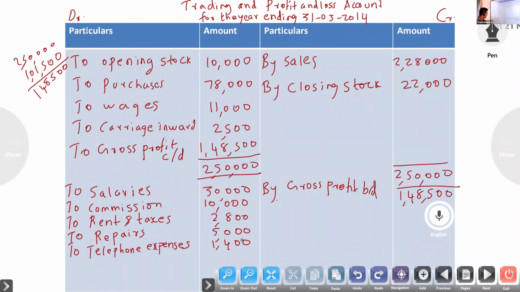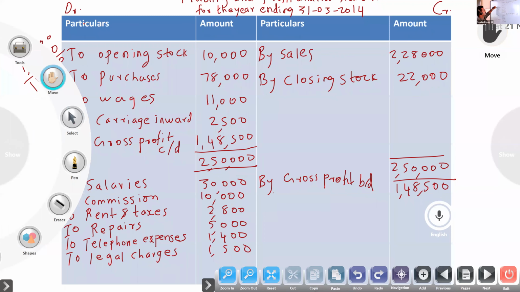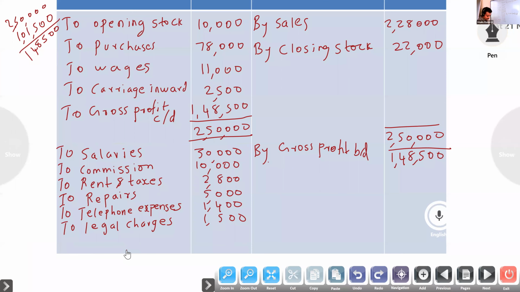Next, to legal charges 1,500. Next, to sundry expenses 2,500. Next, no other item.